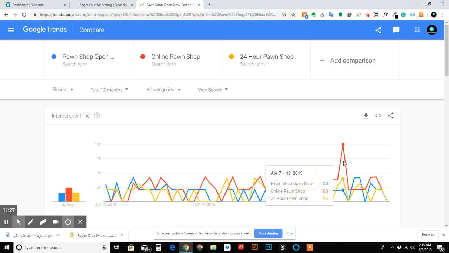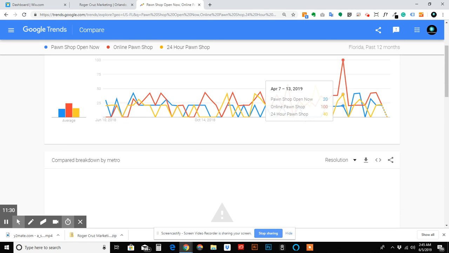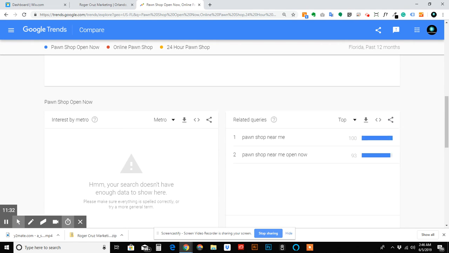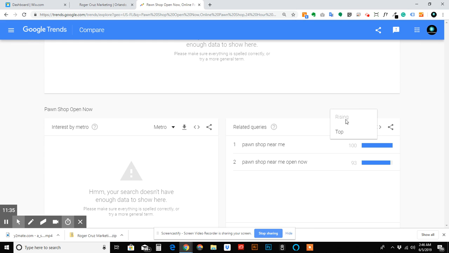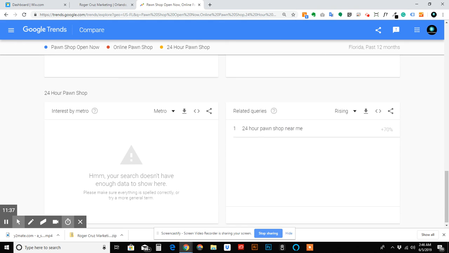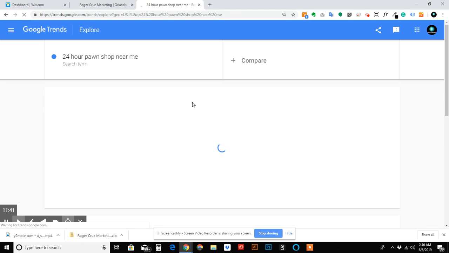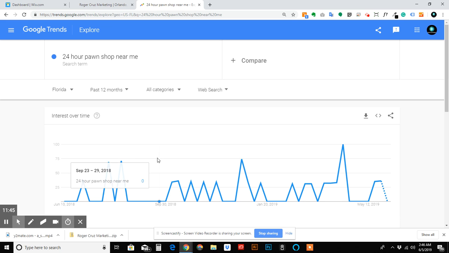But these are facts. Once again, top and rising. There's only top here, because these are lower search terms, just kind of showing you stuff on it. But basically, we can just follow 24-hour pawn shop now and see when it spikes. Also, April. So it's just useful information, especially if it's about your business. Kind of go in here and explore.